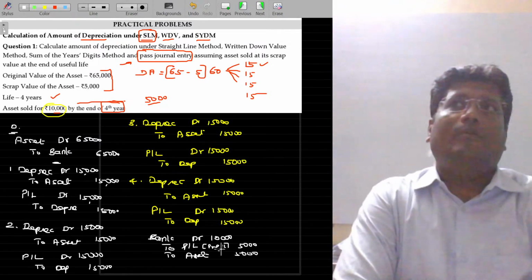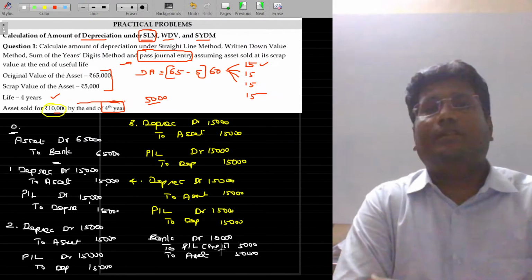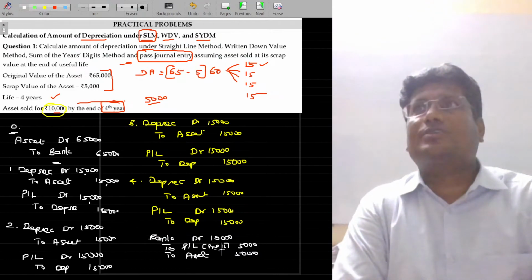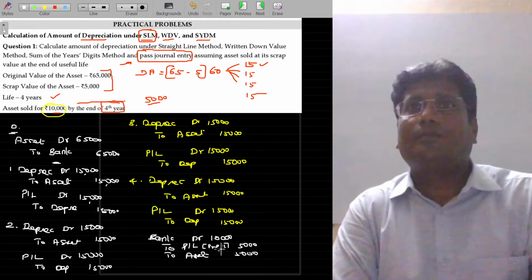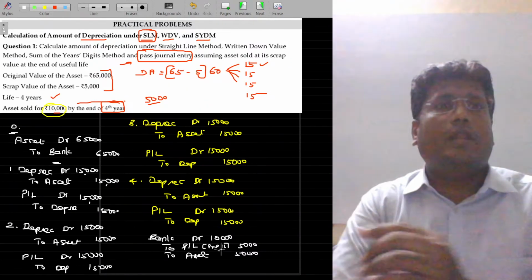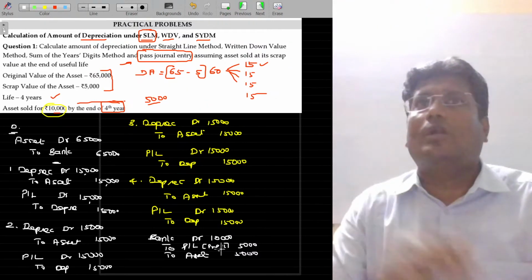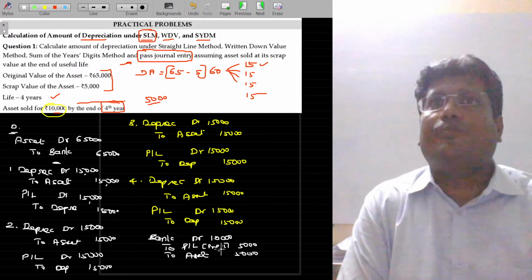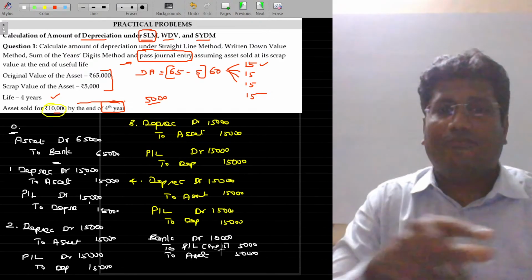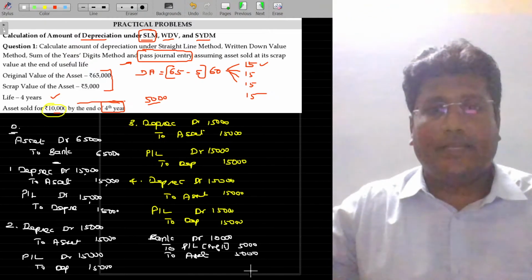So this is one method of accounting treatment. In this accounting treatment, the depreciation reduces the value of the assets. In another method, we accumulate the depreciation in a new account called provision for depreciation. Let me try to solve the same illustration under the provision for depreciation model also, right? Finish up copying this, then I will go for that method.